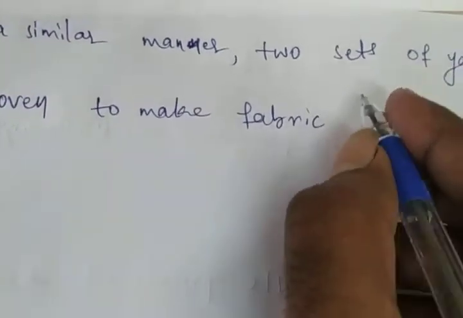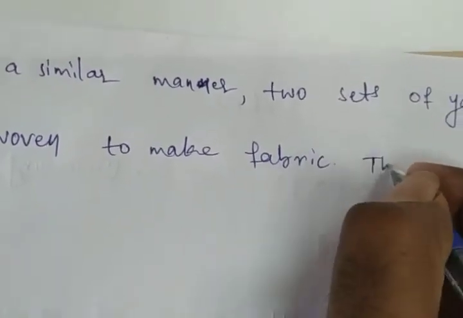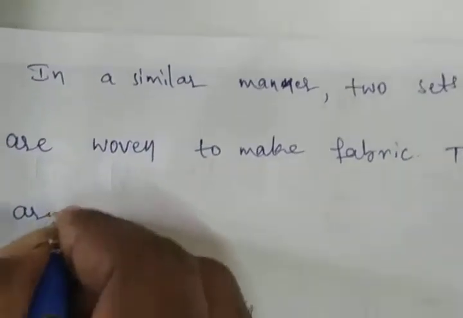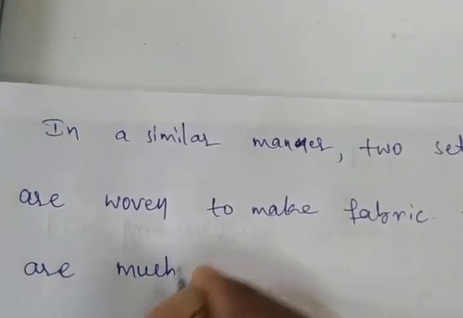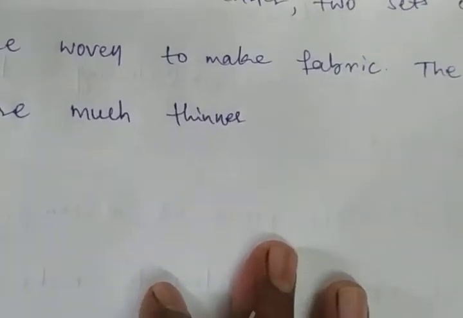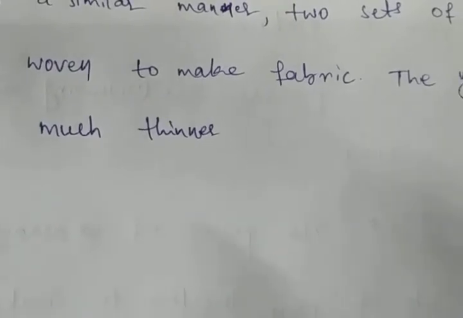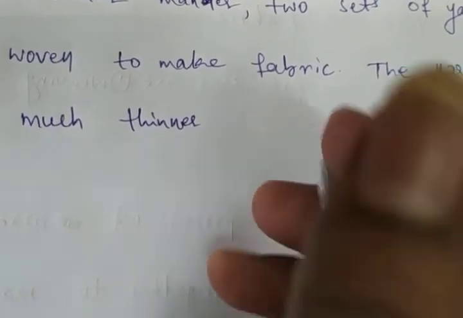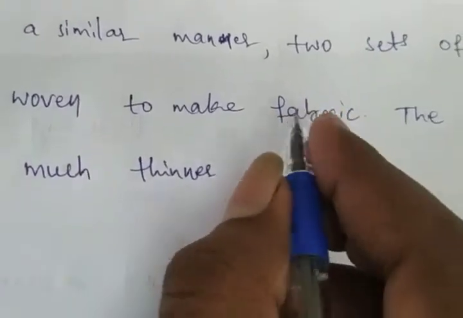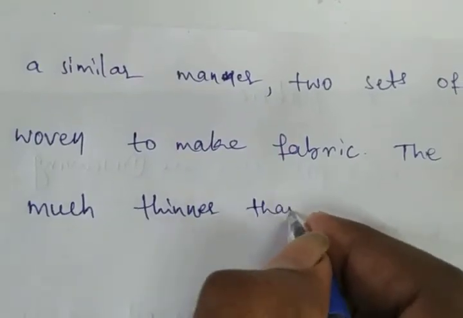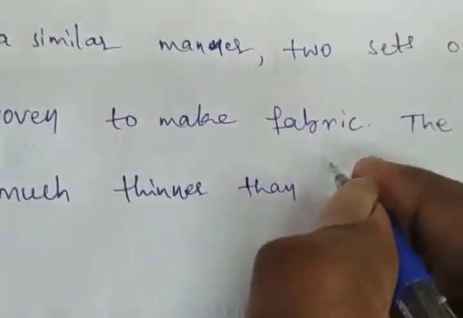The yarns are much thinner than paper strips. Once you observe, yarns are thinner, not paper strips. Yarns are much thinner than our paper strips.